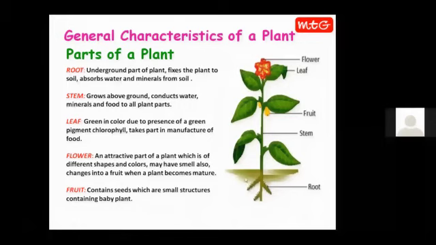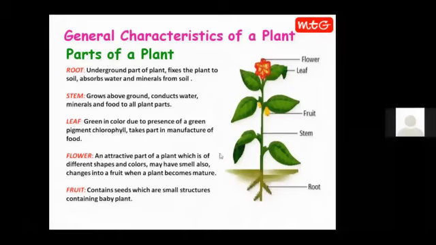Another main function of root is absorption of water and minerals from the soil. So children, soil has many minerals in it. And when water is added to the soil, these minerals get dissolved in the water. And this mineral-rich water is taken up by the roots of the plant. So the two very important functions of a root of a plant are fixing of the plant to the soil and absorption of water and minerals from the soil.